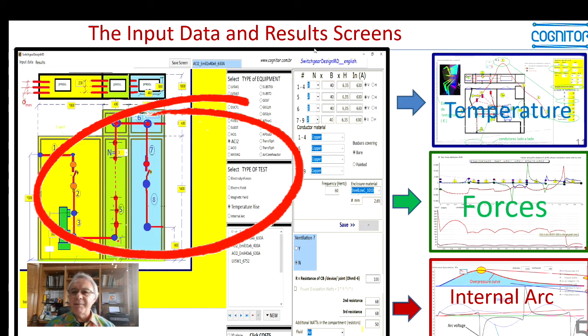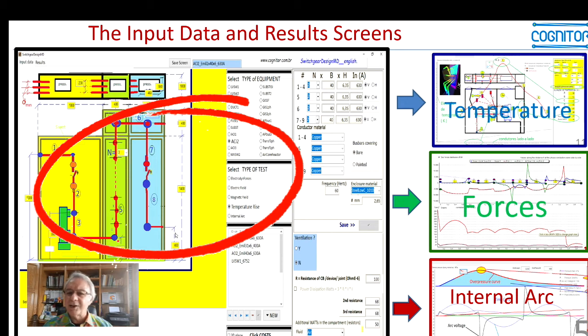Here's one example of input data and results data screens. On the left side, you can see the geometry of a medium voltage switchgear. When the current comes to the bus bars, it passes through a circuit breaker, then one switch. You have one bus bar, another switch, another isolator, and another bus bar.